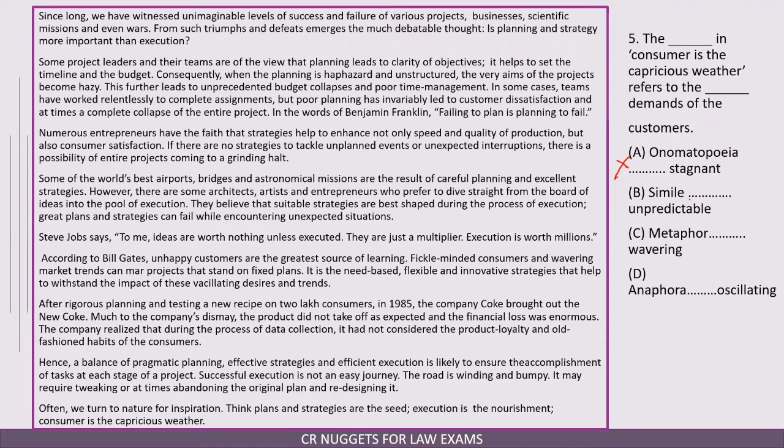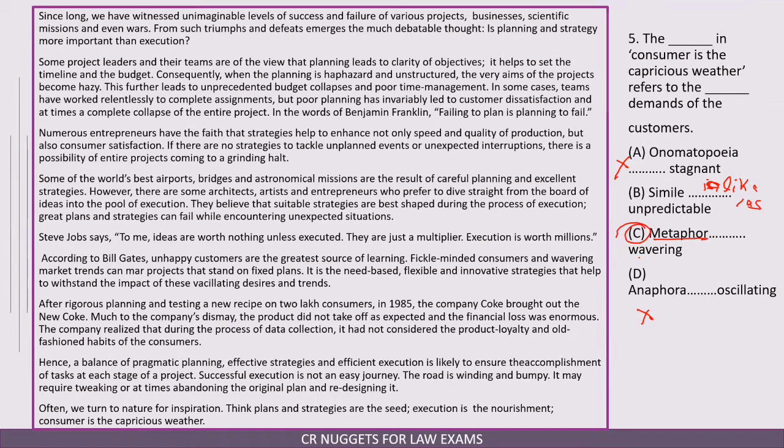Simile is a comparison of two things, but in simile, you will find words like 'like' or 'as'. Metaphor is also a comparison of two things, but in metaphor you will not find words like 'like' or 'as'. So this looks like a metaphor. Anaphora is repetition of the same letter or word in each of the phrases that come in a line. So this is definitely not anaphora also. Answer is option number C.